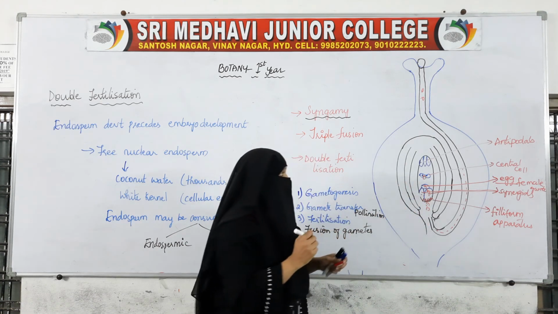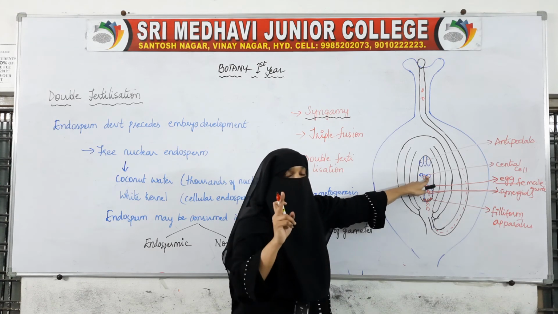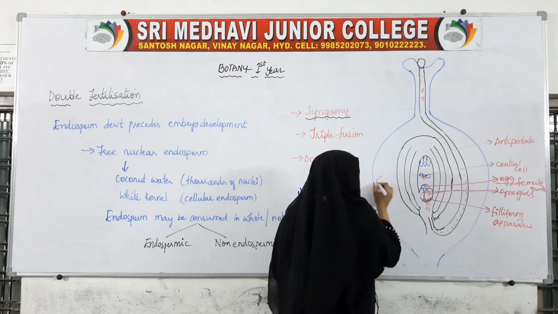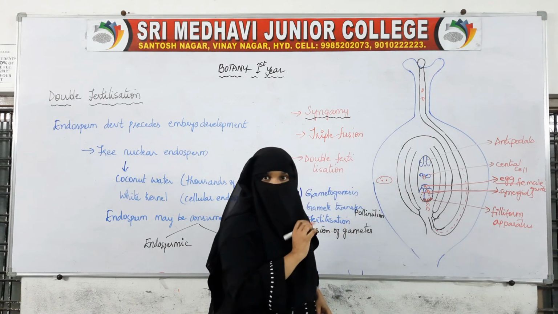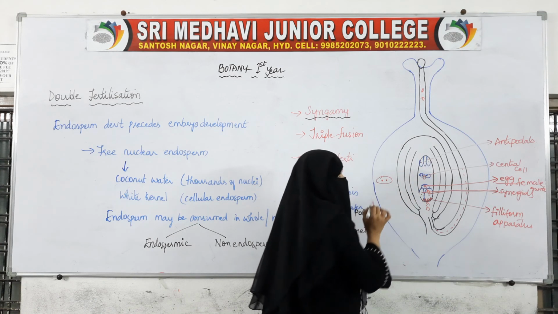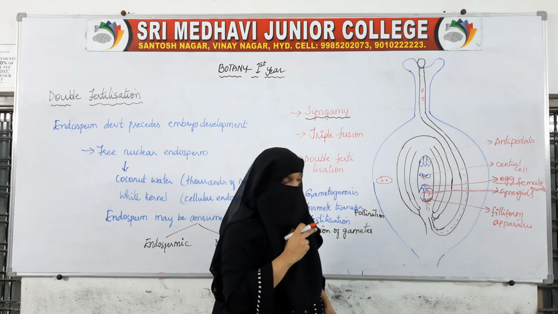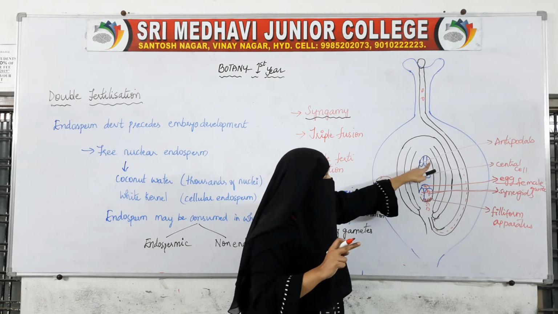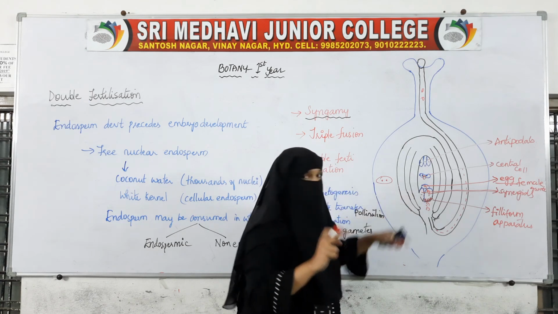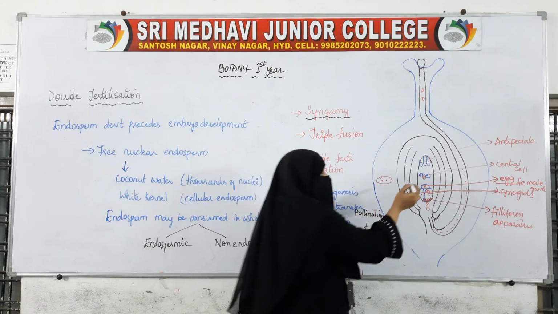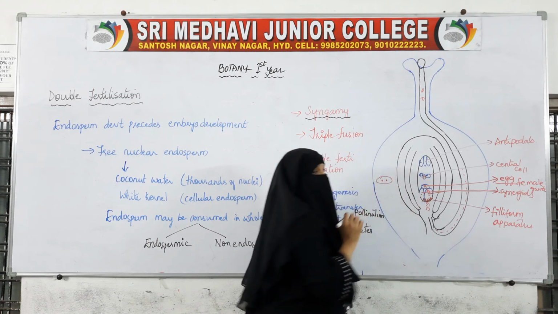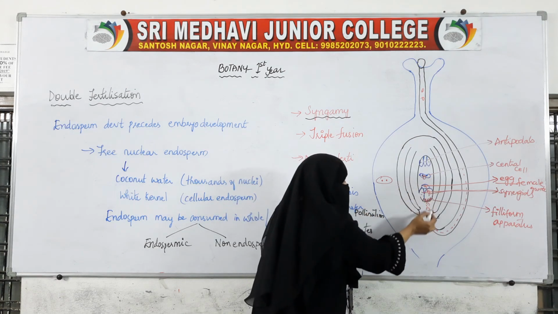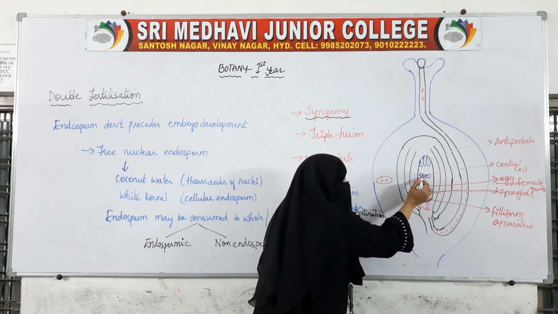Here, two nuclei are already there. In the central cell, two polar nuclei are present, so this is one cell with two nuclei. You see that in each of the three antipodals one nucleus is there, in each synergid one nucleus, and in the egg also one nucleus. But in this central cell, two nuclei are present. With these two nuclei, one more male nucleus will go and fuse.